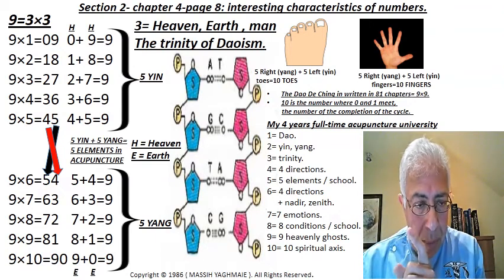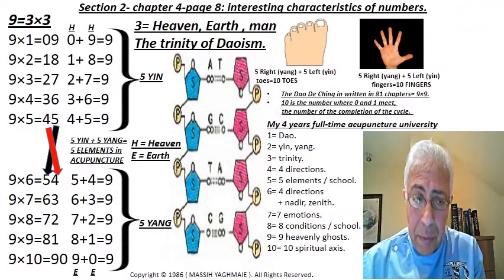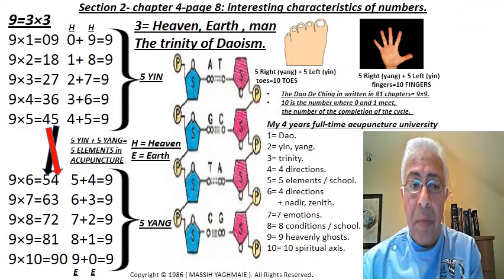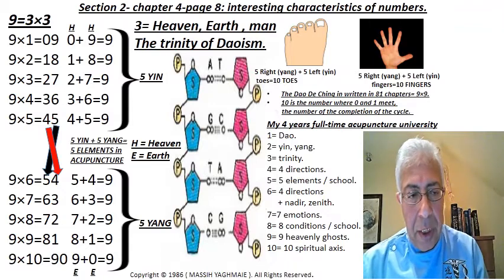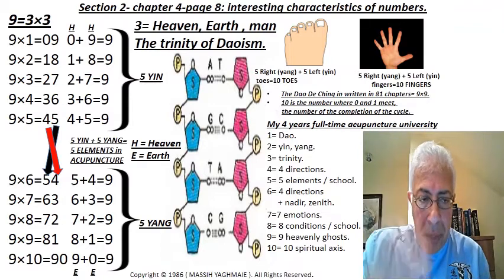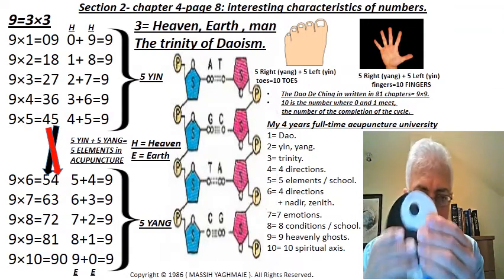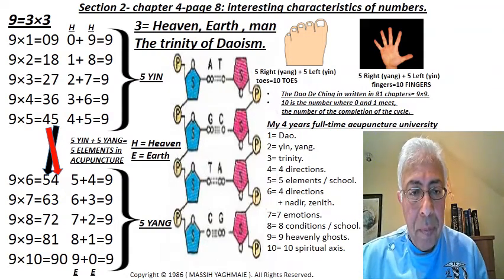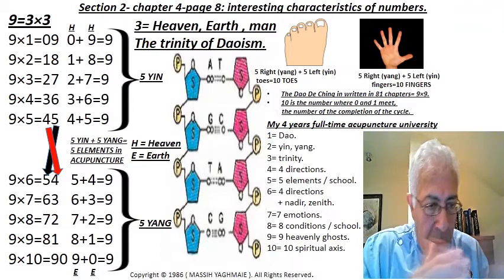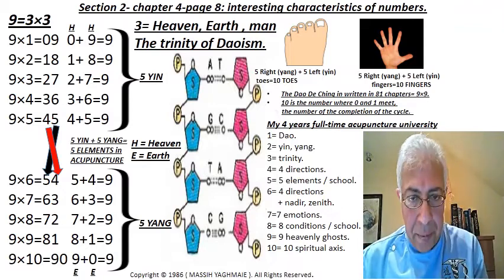And that's why the Tao Te Ching was written in 81 chapters, which is 9 times 9. Now, the number for completion is when you go from 0 back to 1, which is 10. So that completes that Tao. And again, the computer is based on 0, 1, 0, 1, 0, 1. So that's the number of completion.